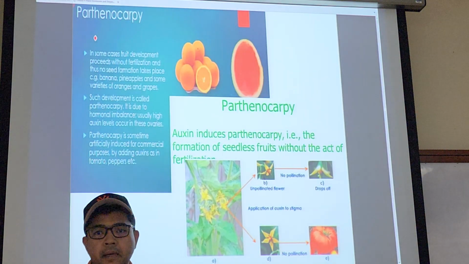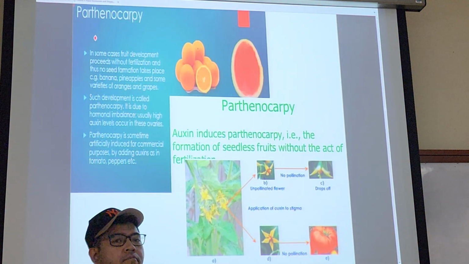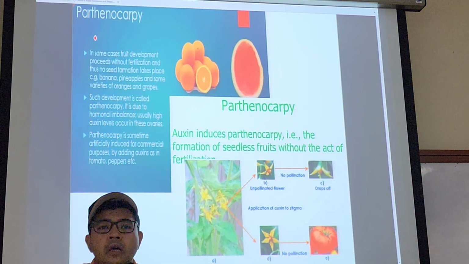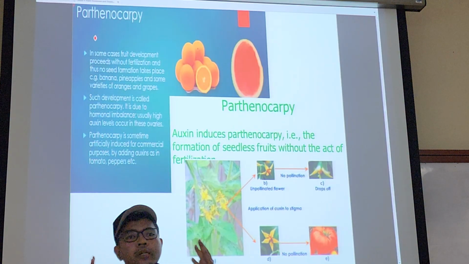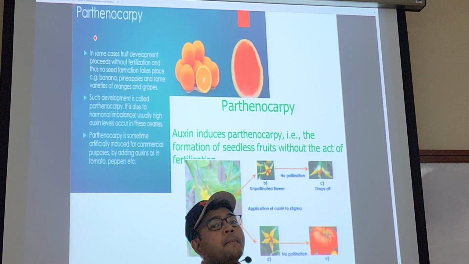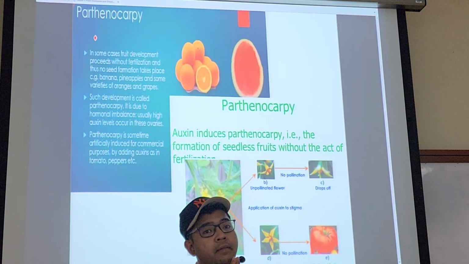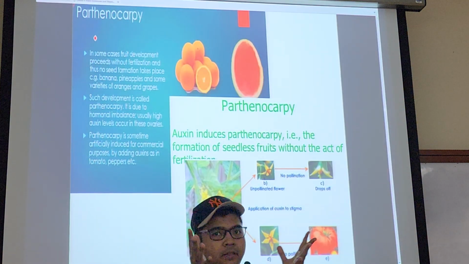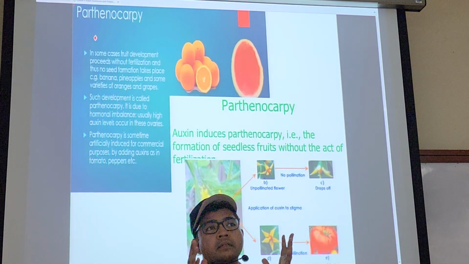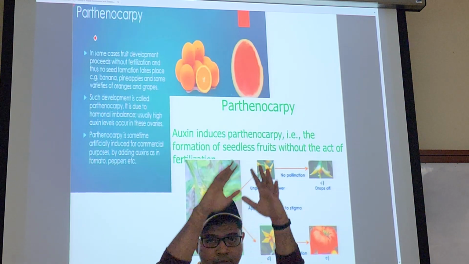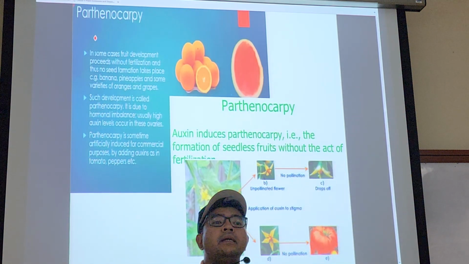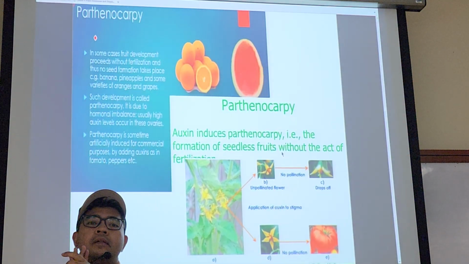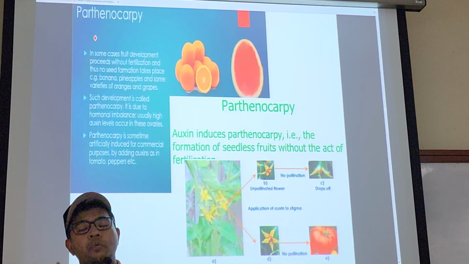Another effect of auxin is parthenocarpy. Parthenocarpy is simply getting fruits without fertilization. The traditional concept is male and female come together, fertilization, and with fertilization you get the fruit. That's the common concept of it. The ovary will become the fruit, the ovules will become the seeds. Okay, but what if this can be bypassed? This is what happens here.